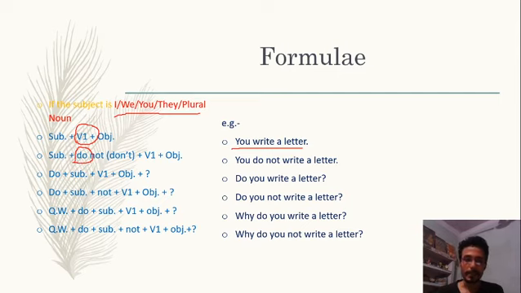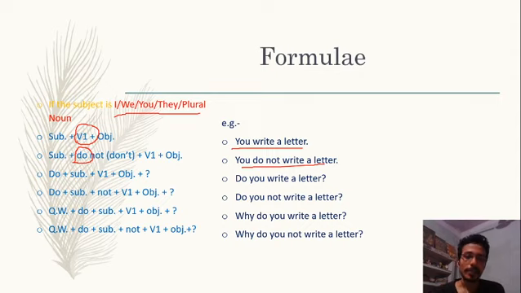While framing a negative sentence, the structure becomes subject plus do not or don't plus verb first plus object. For example, you do not write a letter.